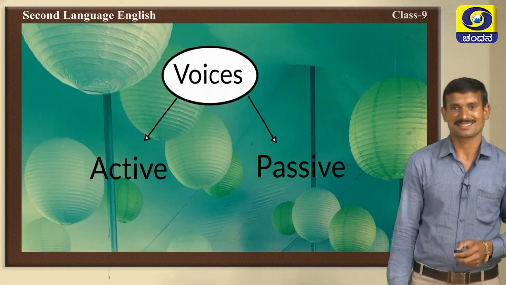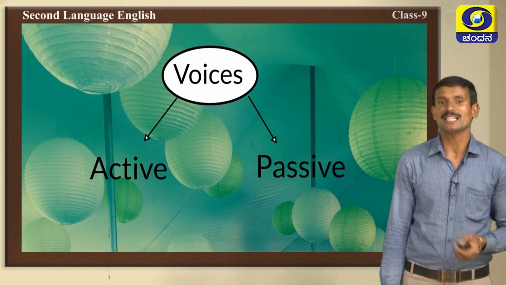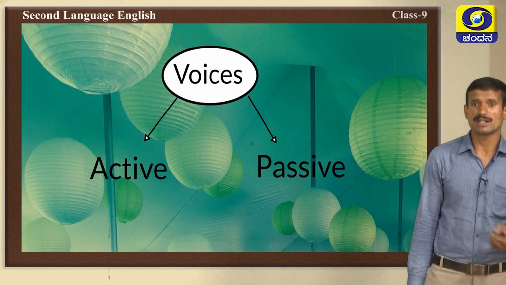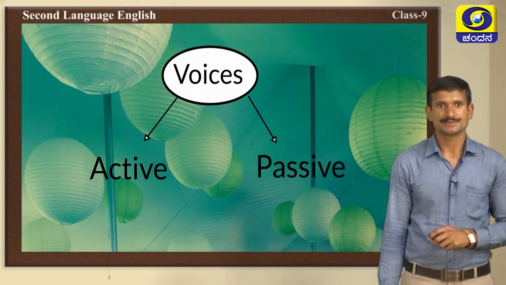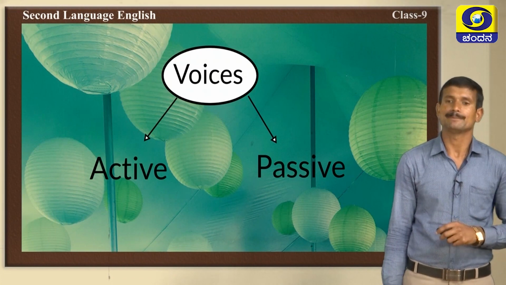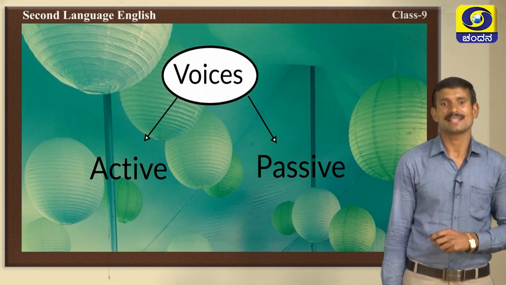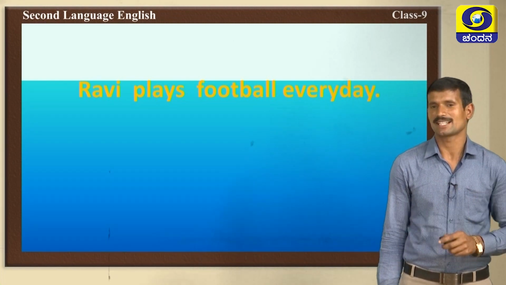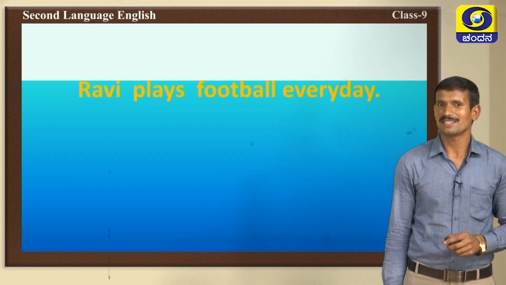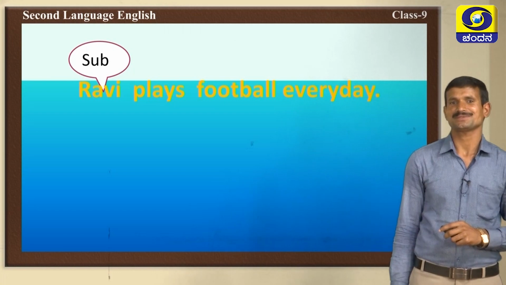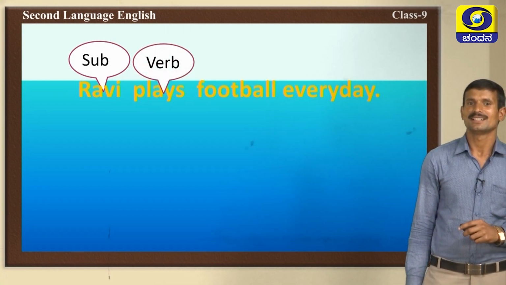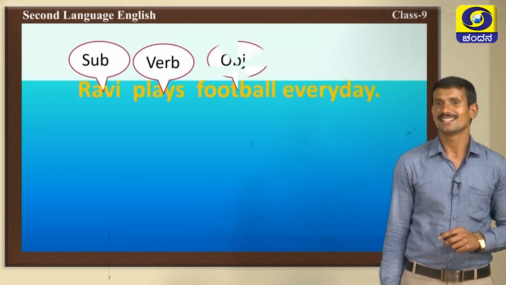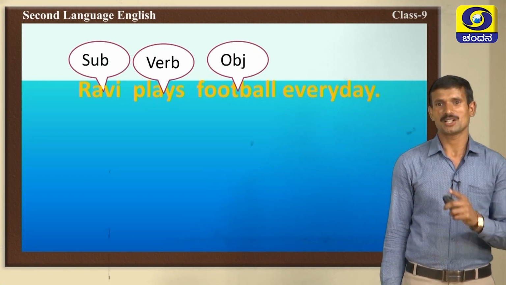Next, voices. There are two types, active and passive voice. In the active voice, the subject is important. In the passive voice, the object is important. Let us see some examples. Here is the first sentence: Ravi plays football every day. Here, Ravi is the subject. Then, plays is a verb, verb 1 present form. Then, football is an object.